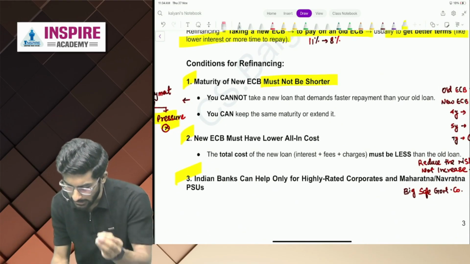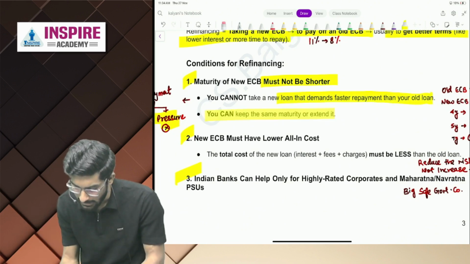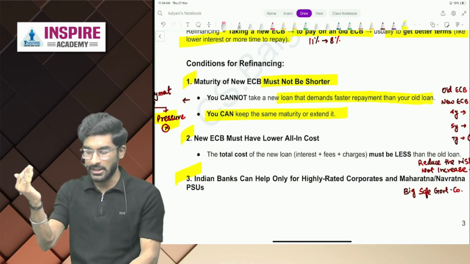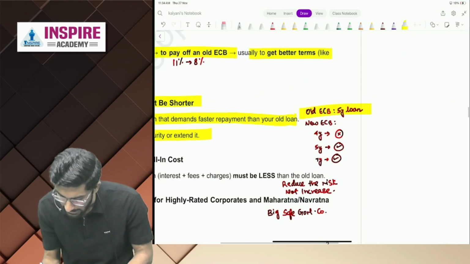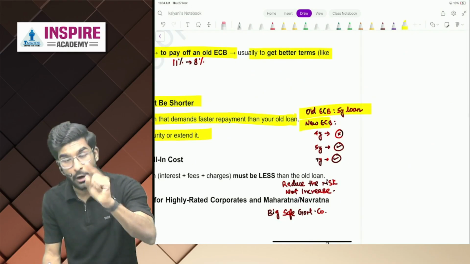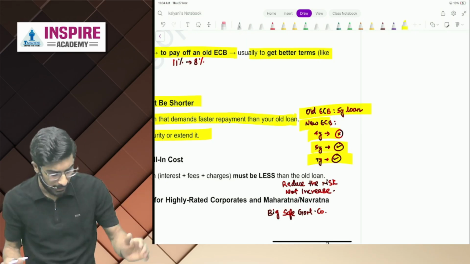So, you cannot take a new loan that demands faster repayment than your old loan. You can keep the same maturity or extend it. Okay. Old ECB is a 5-year loan. New ECB, it cannot be 4 years. It can be 5 years. It can be 7 years. It is completely allowed. Okay.